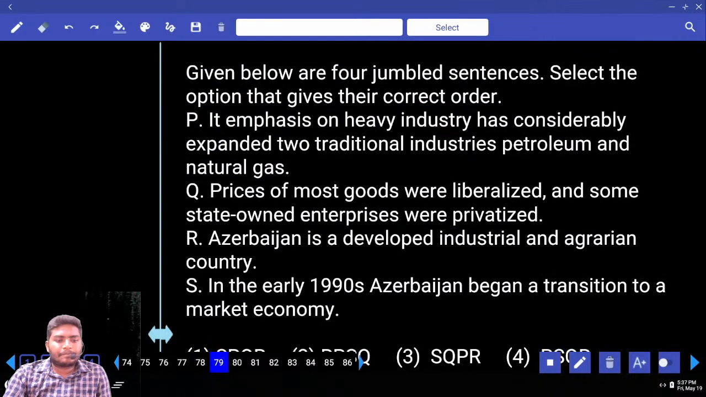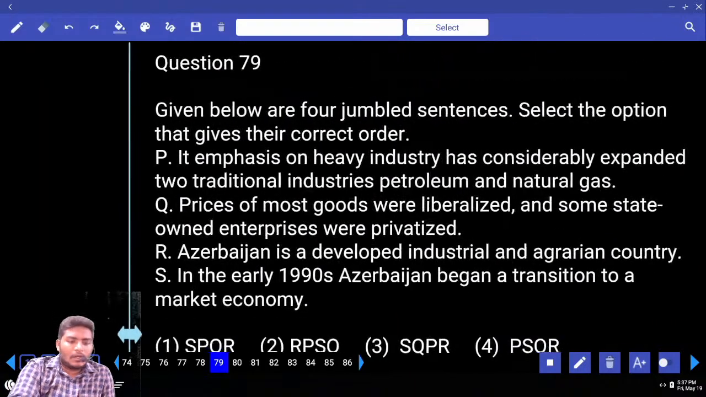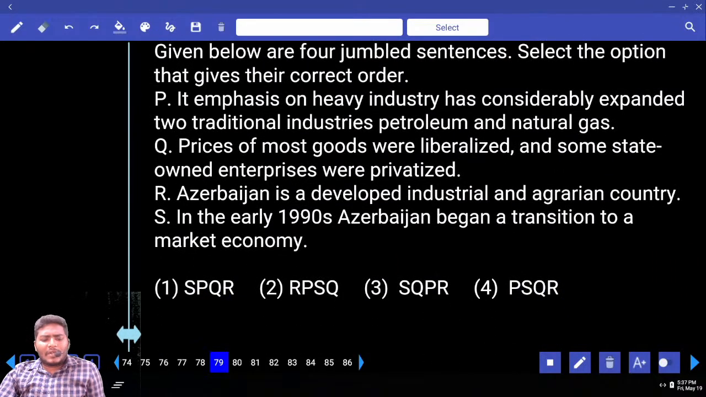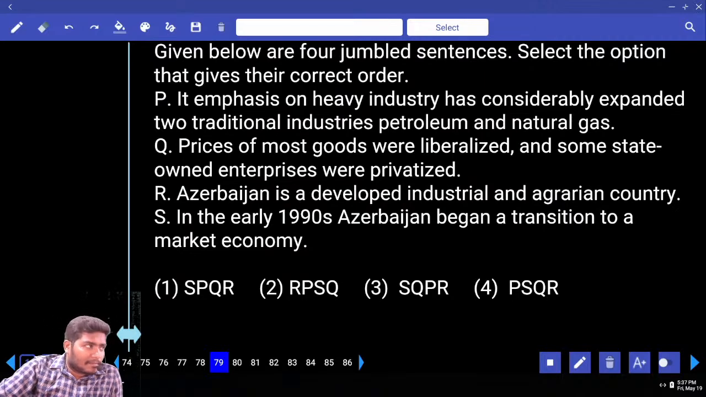Next, move to 79. Sorry, rearrangement. How many of the sentences cannot be used at the beginning? P. Why? P starts with it. Can we use sentences starting with it? Can we use any sentence starting with it? We can. That is called impersonal pronoun.